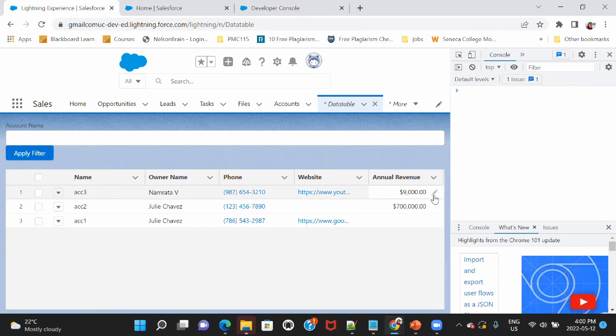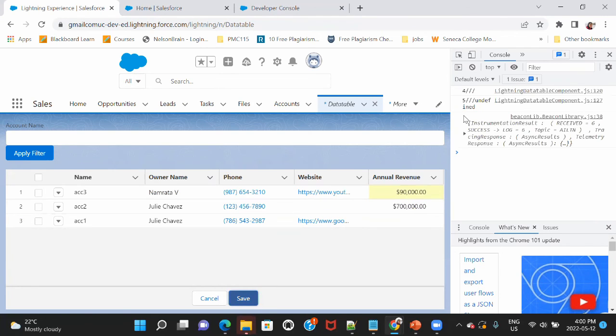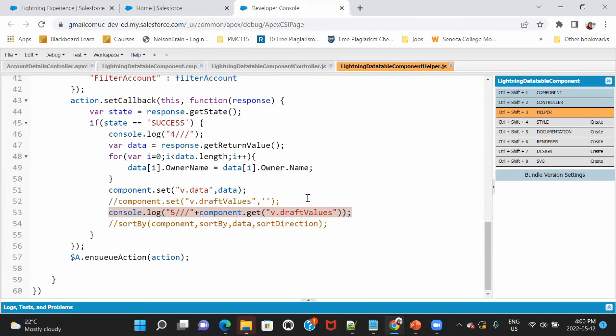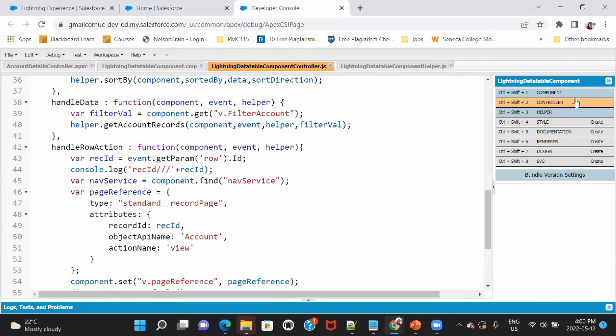Okay. But when I do inline editing and I do save, what I need to do, in order to hide these two buttons upon saving, is make the draft value something like this.